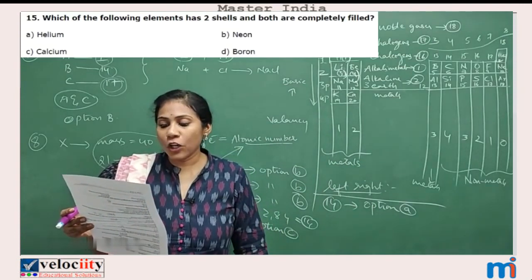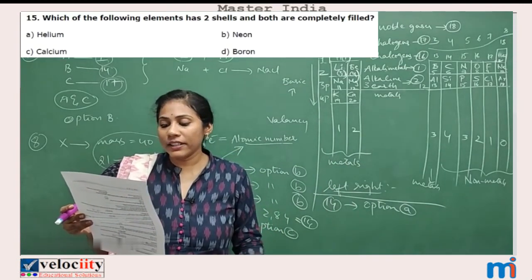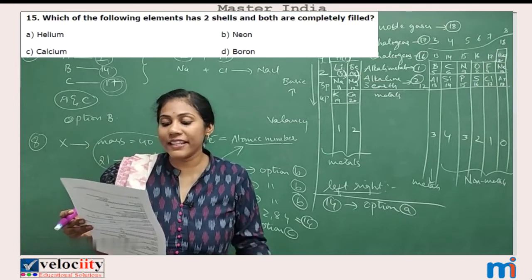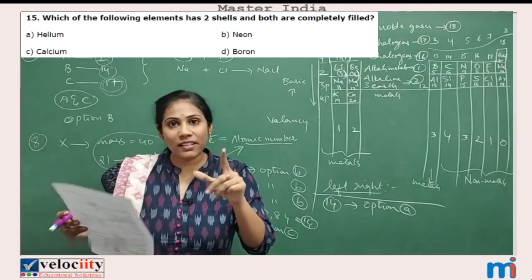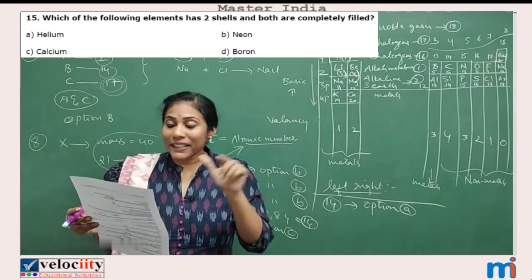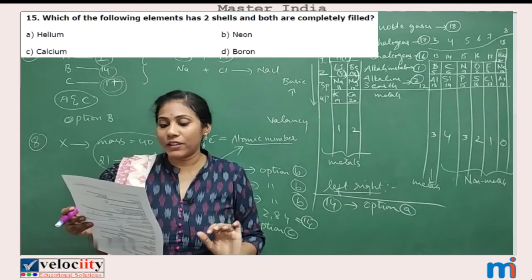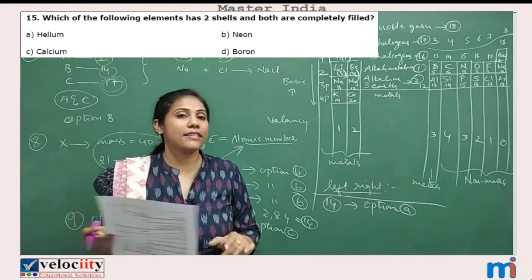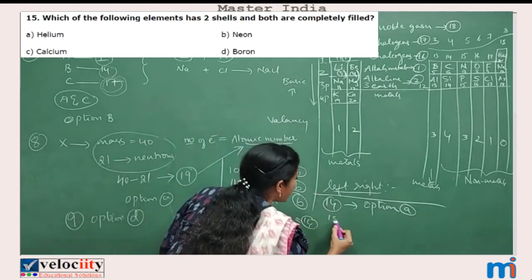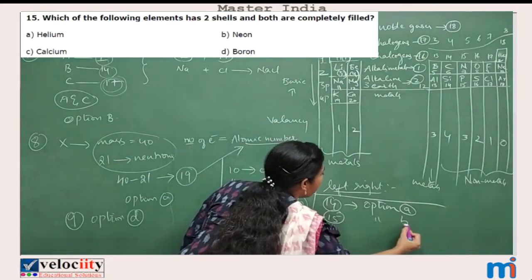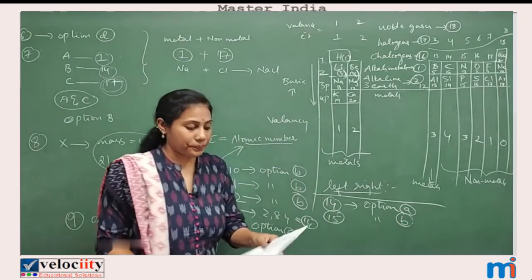So now select in the option helium, neon, calcium, boron. So it is neon. Helium has only one completely filled shell, but neon has 2 shells and both are completely filled. So option B is the answer. So for 15th question, option B is your answer.